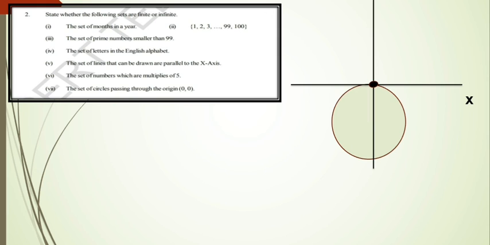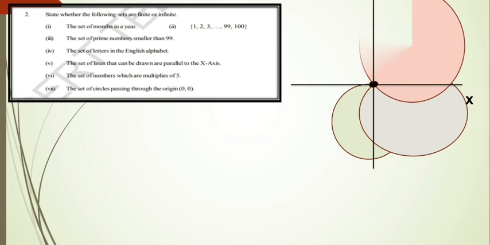Like this we can draw a circle passing through the origin. See this circle also, this is also passing through the origin. I'm drawing another circle, this is also passing through the origin. Like this, we can draw so many circles which pass through the origin. Therefore, this is also an infinite set. Like this, you have to give a clear explanation for the given problems.